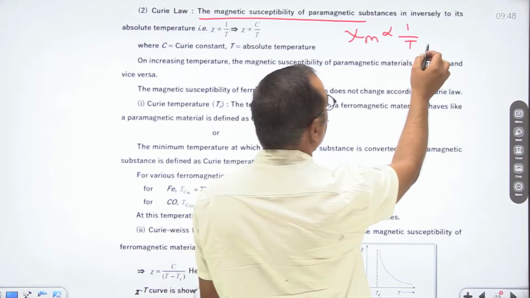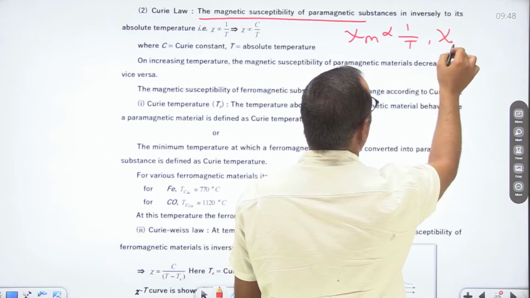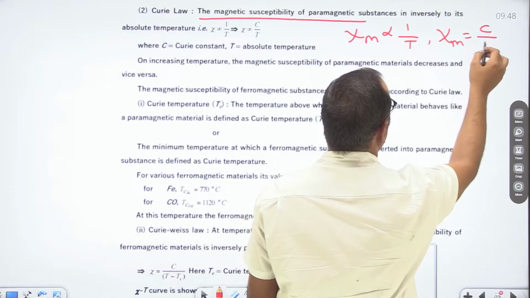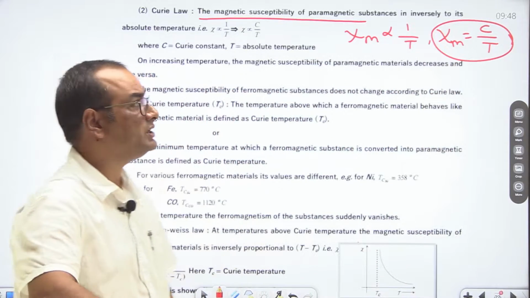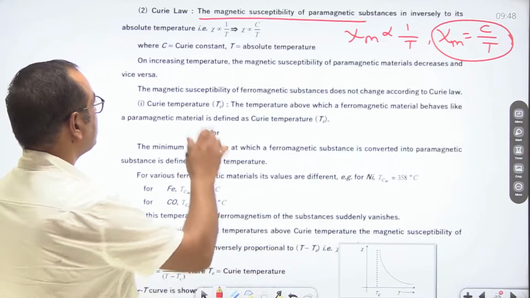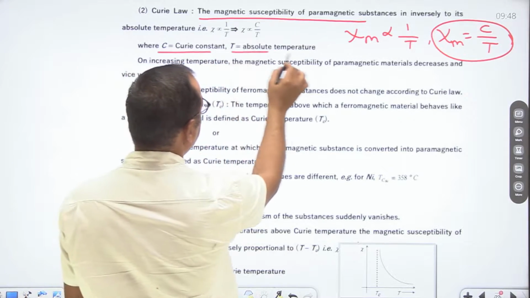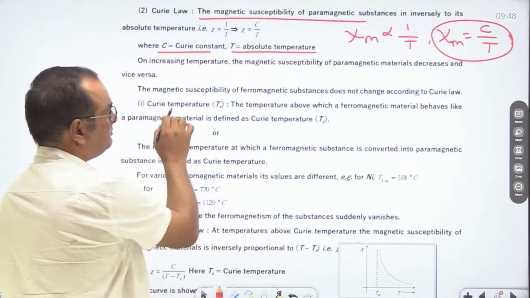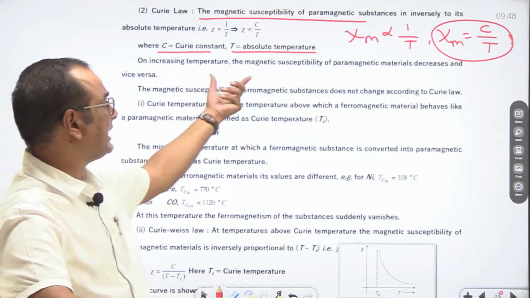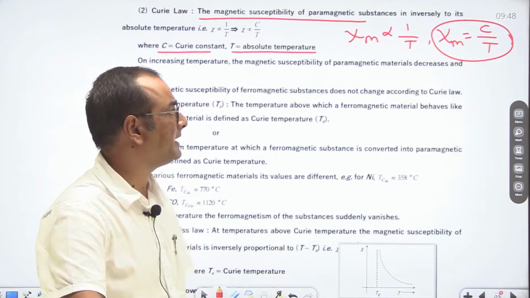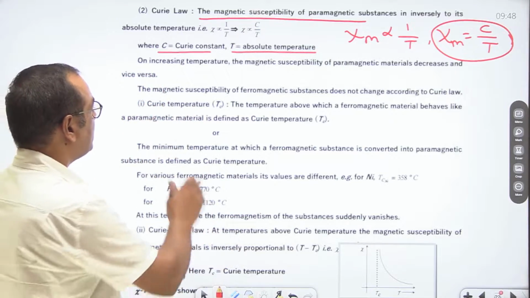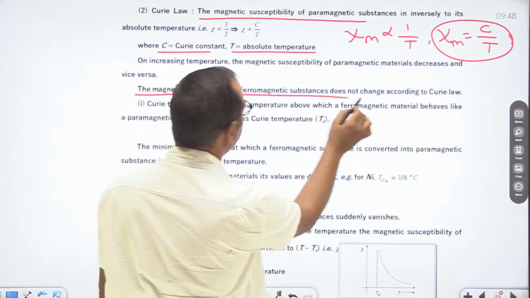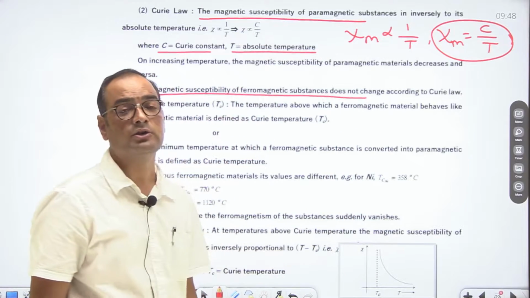If we remove the proportional sign, then a constant is there, which is Curie's constant. So this C is known as Curie's constant, and T is the absolute temperature. We can say that on increasing temperature, the magnetic susceptibility of paramagnetic materials decreases and vice versa. The magnetic susceptibility of ferromagnetic substances does not change according to Curie's law.